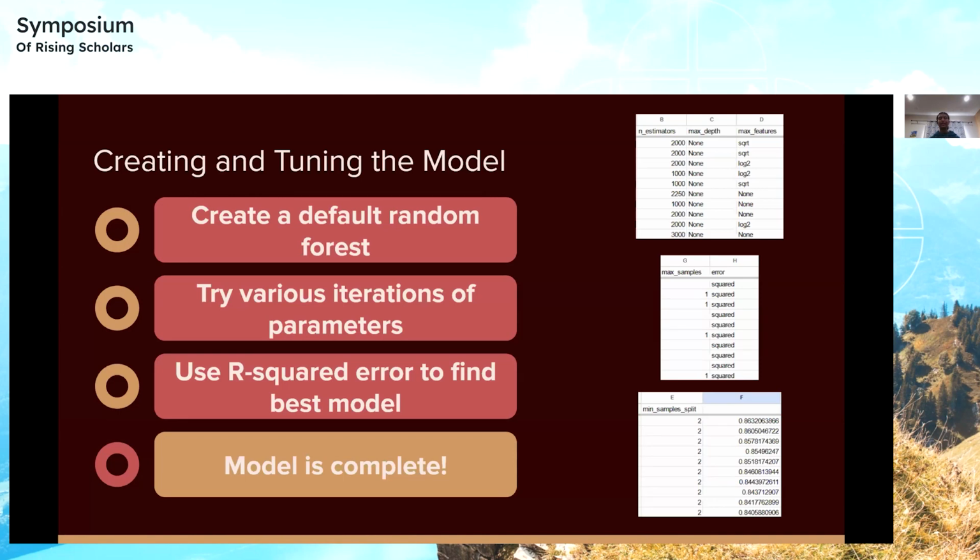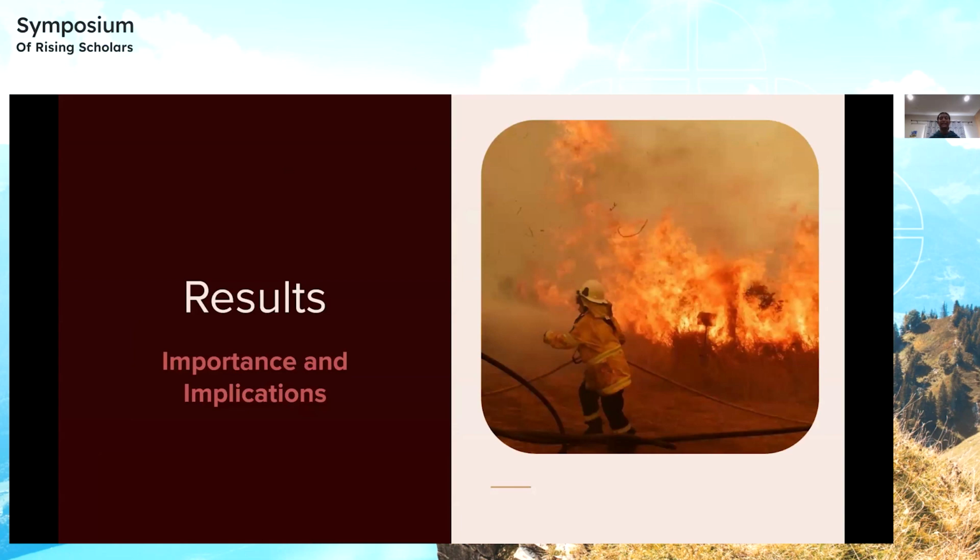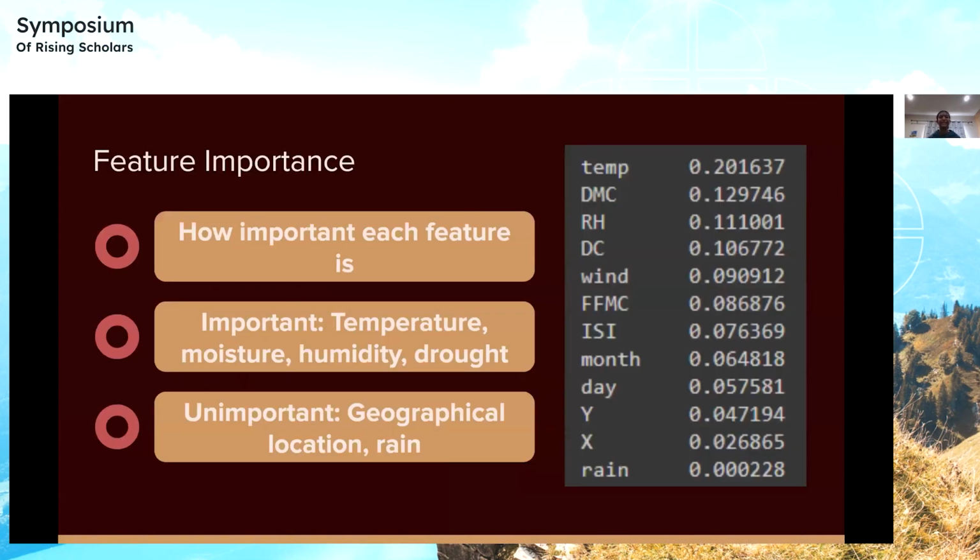And we used R-squared error to find the best model, which means it punishes outliers that are very far away from the prediction, whereas outliers that are very close to the prediction are rewarded. Finally, the model is complete. Now let's look at the results, including the importance and implications.